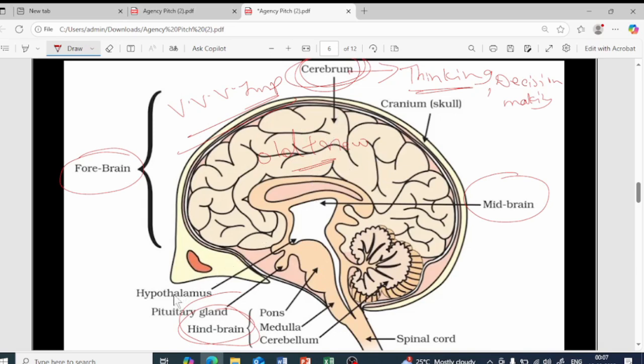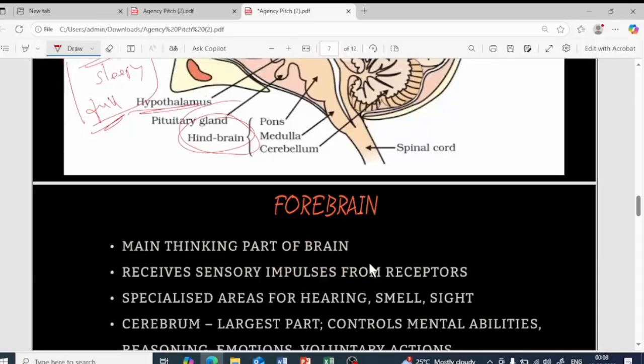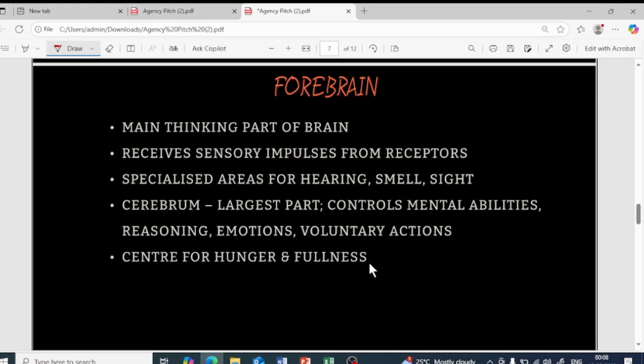One more part is the hypothalamus of the forebrain. The hypothalamus helps in controlling whether you are feeling hungry, feeling sleepy, or your tummy is full. All this is controlled by the hypothalamus part of it. I hope it is clear. Okay, so let us learn with the help of the slide.